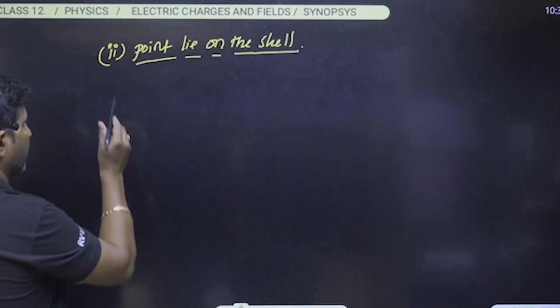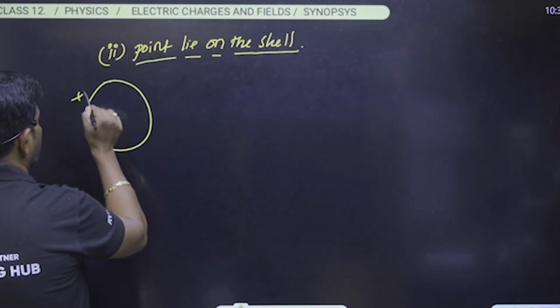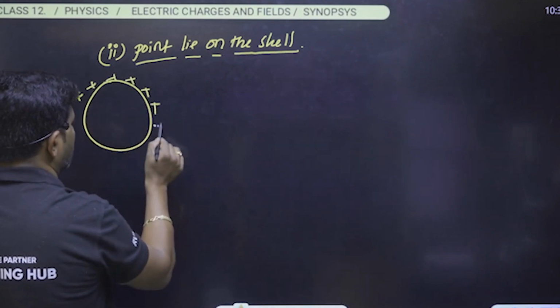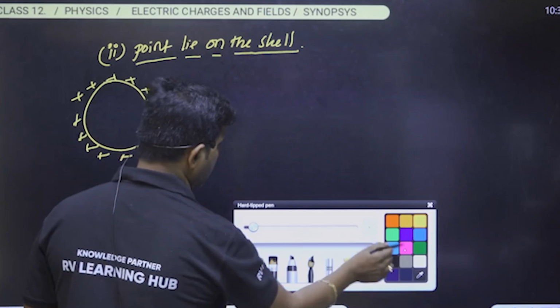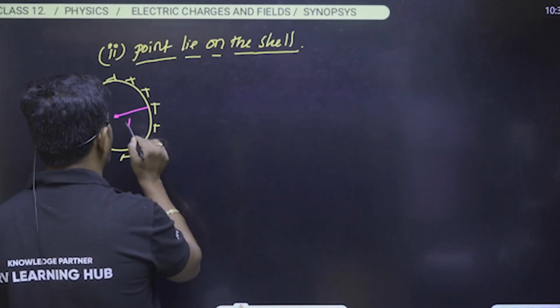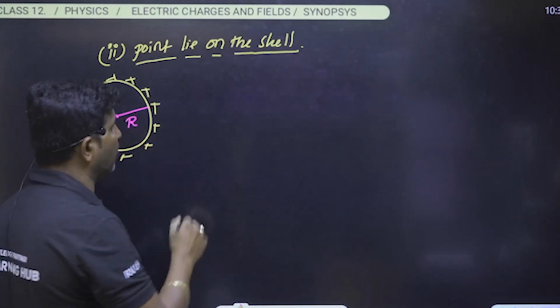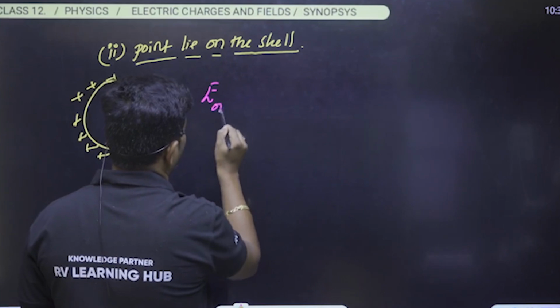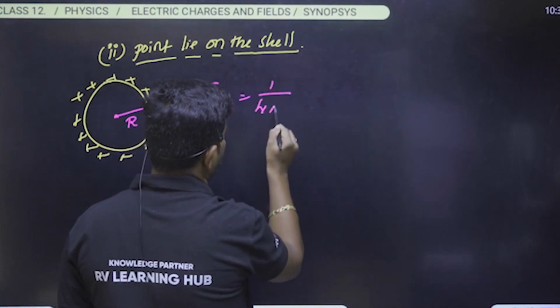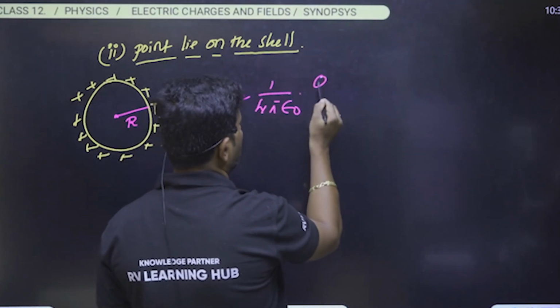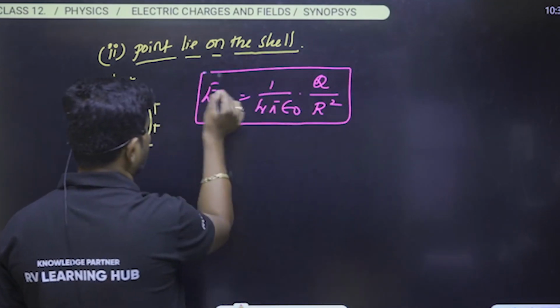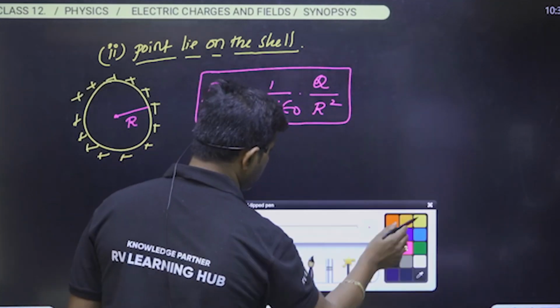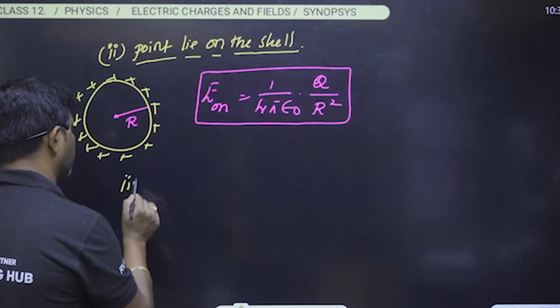Whenever the point lies on the shell, see here, this is a shell having a charge distribution as shown in the figure. Let capital R be the radius of the shell, then we can say that the electric field on the spherical shell is given by 1 by 4 pi epsilon naught into Q divided by capital R square.